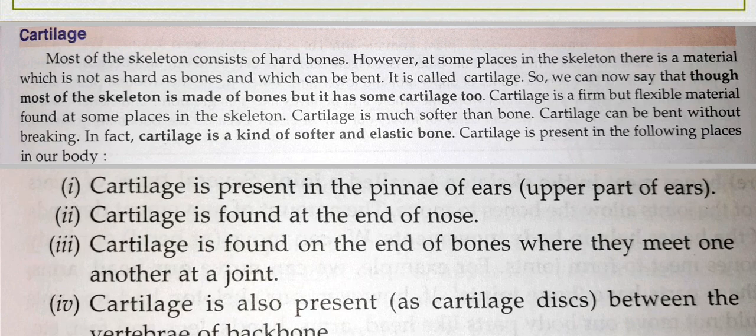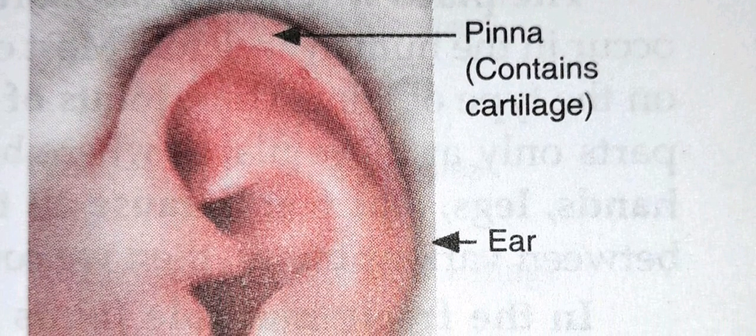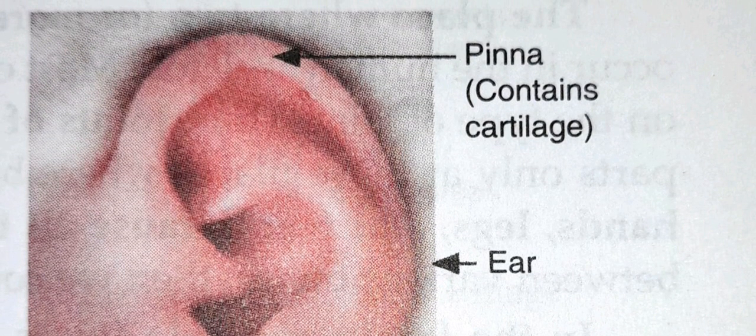Cartilage is present in the following places. In your textbook it is given in figures 8.14 and 8.15, which I am explaining. It is not labeled, so I am showing you the labeled figure. Cartilage is present in the pinna of the ear. See this, this is your ear. That upper portion is the pinna. It contains cartilage. If you want to bend it, you can bend it. It is flexible. With your hand you can do it just now.